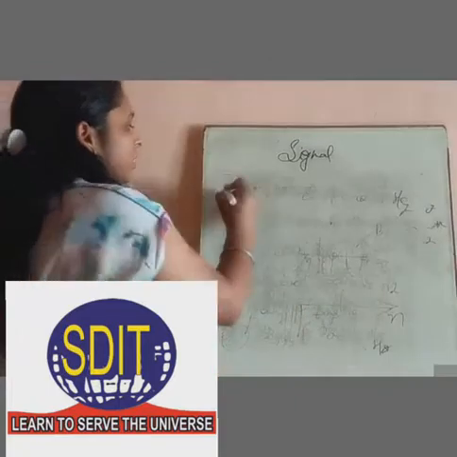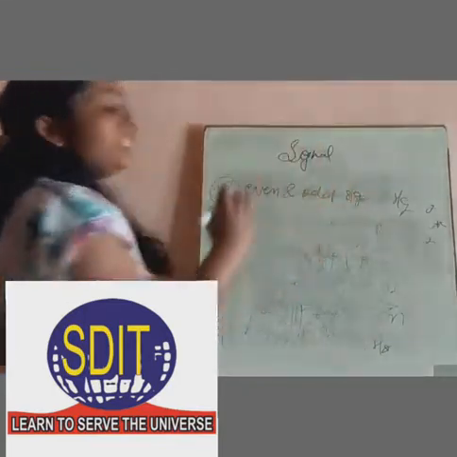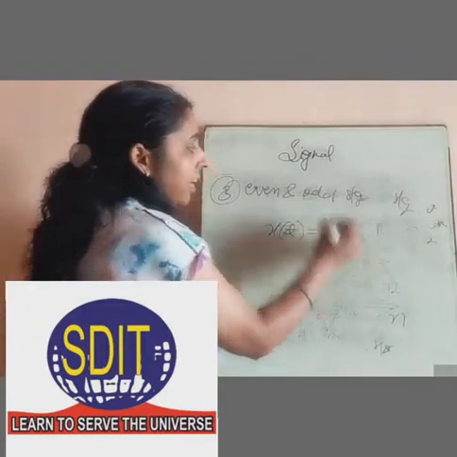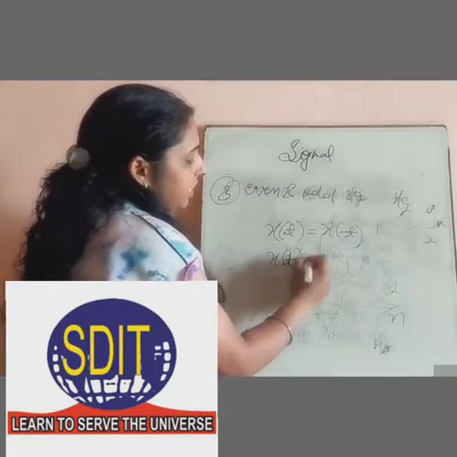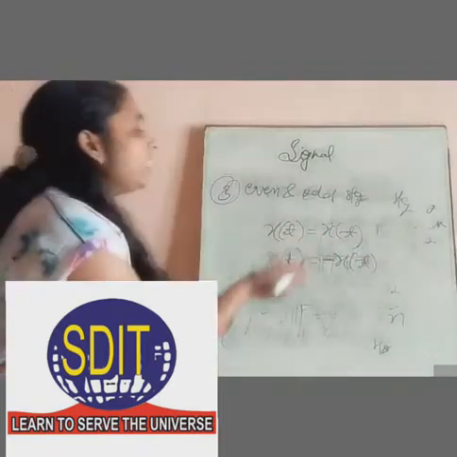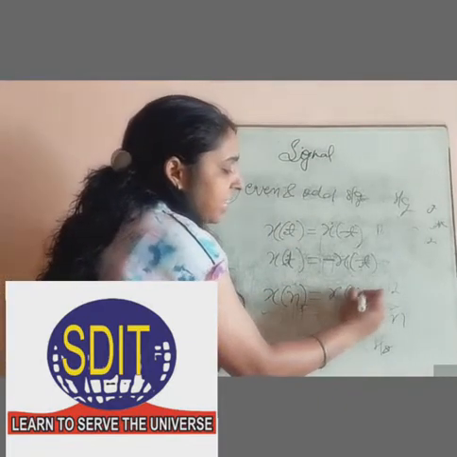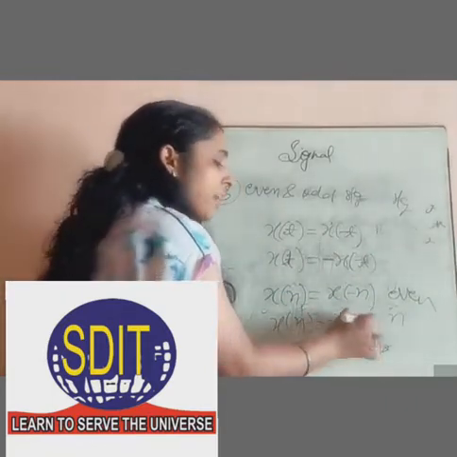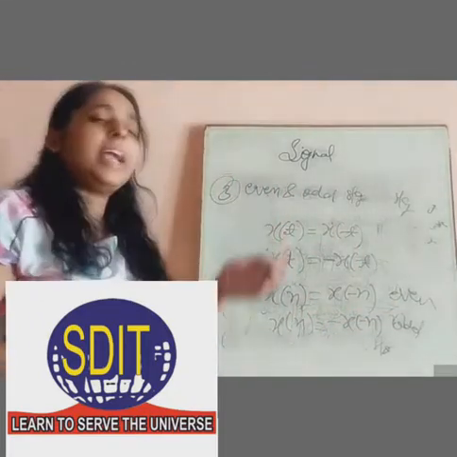Next, third one is even and odd signal. So in even signal it is represented as x of t is equals to x of minus t, and for odd signal the condition is satisfied for x of t is equals to minus of x of minus t. This is the condition for continuous time, and in discrete time it is represented as x of n is equals to x of minus n for even function, and x of n is equals to minus x of minus n for odd function. So these are the specified condition for even and odd signal.